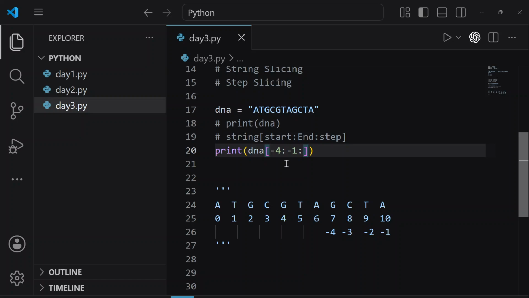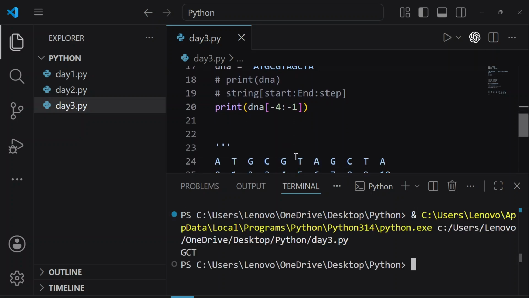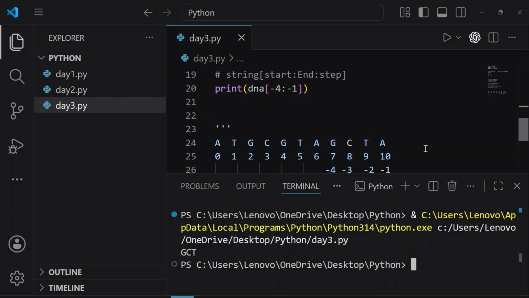Okay, so what will be the output? First of all, let's remove this colon. So we are going to see G to A, right? This is the correct G to A. Let's run it. So here GCT, correct. The last index is not included.